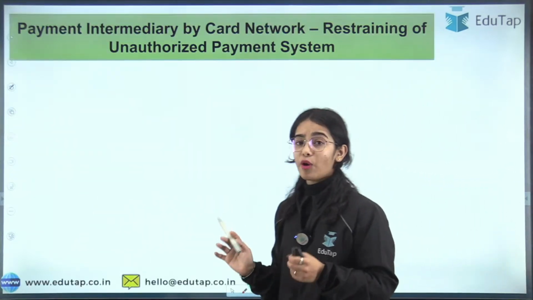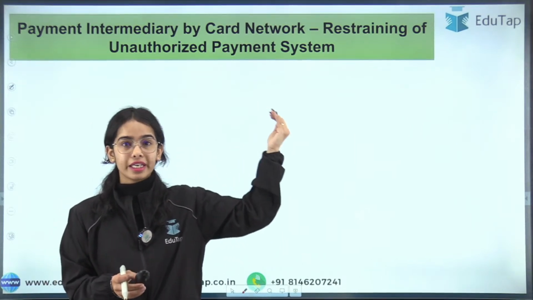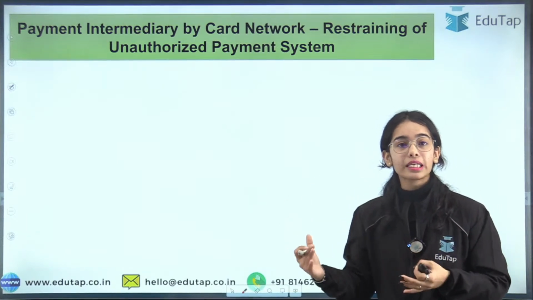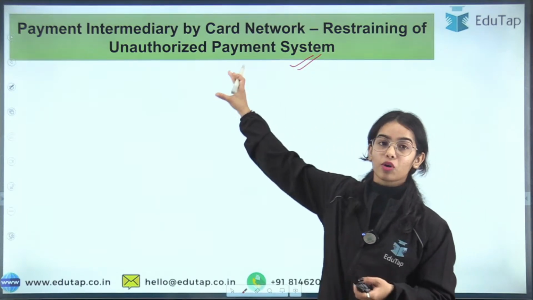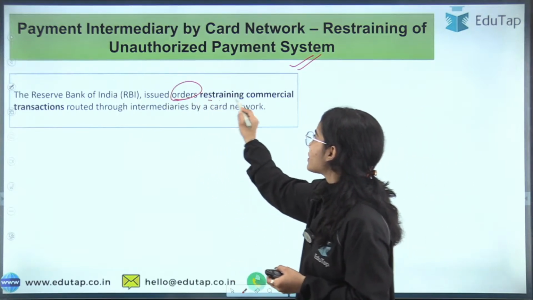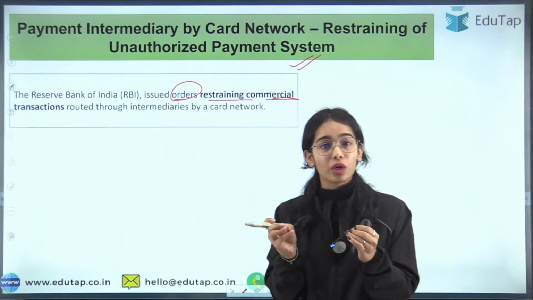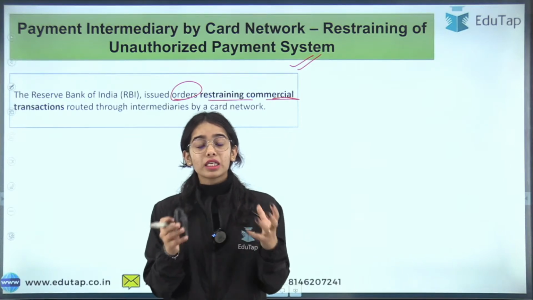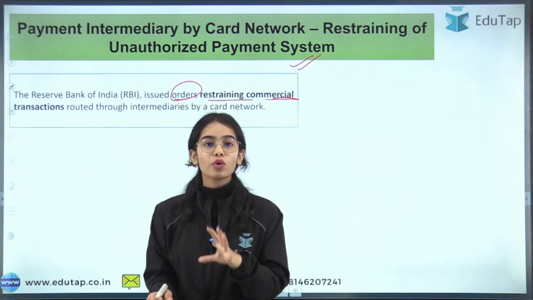Now coming to the first news article for today: the payment intermediary by card network, restraining of unauthorized payment system. There is a press release released by the Reserve Bank of India that we are going to discuss regarding the unauthorized payment system. The Reserve Bank of India has issued orders restraining the commercial transactions that are routed through intermediaries by a card network. So what has actually happened? Why is the RBI restraining, and what is the restraint order that has been released by the Reserve Bank of India? So till now, is everything clear?